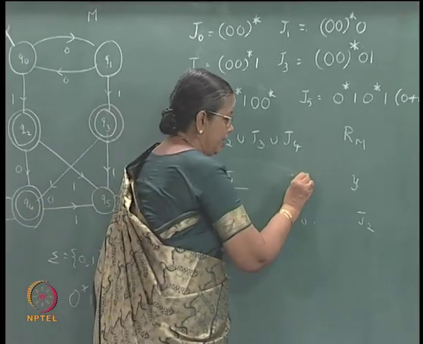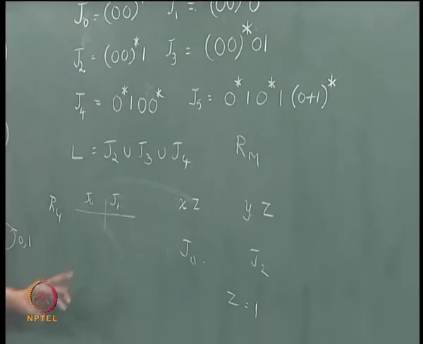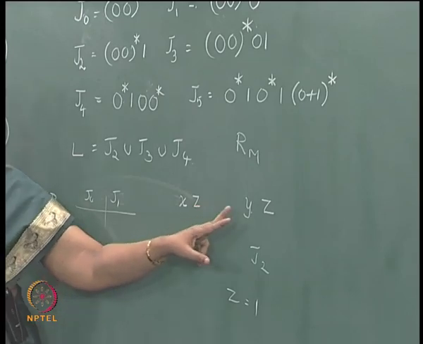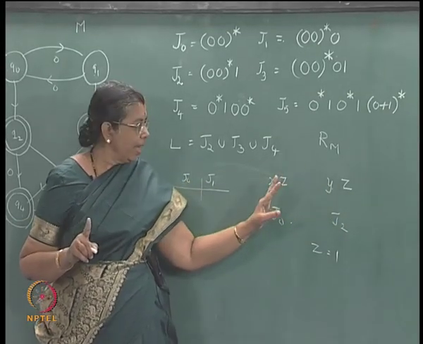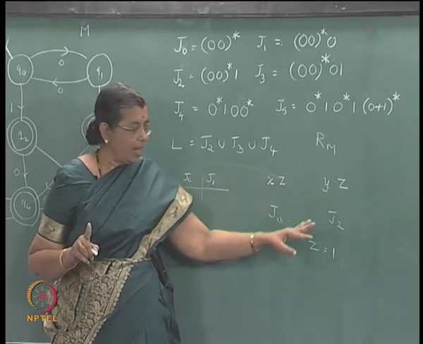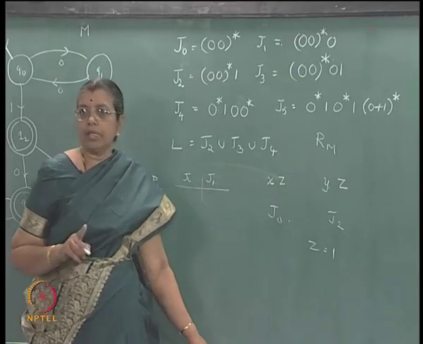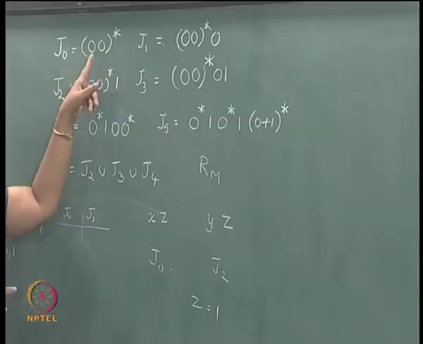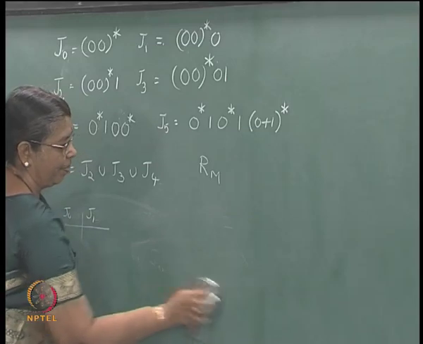Now, if I take a z and I take z to be 1, xz will be accepted because it has 1 1, yz will not be accepted because it has got 2 1s. So, xz can be accepted, yz will not be accepted, and I choose z in such a way that one is accepted, the other is not accepted. Okay, so, that does not satisfy the condition of RL, is not it. So, J0 and J2 cannot be in the same equivalence class of RL, you cannot merge them.